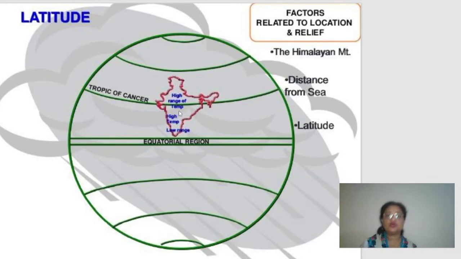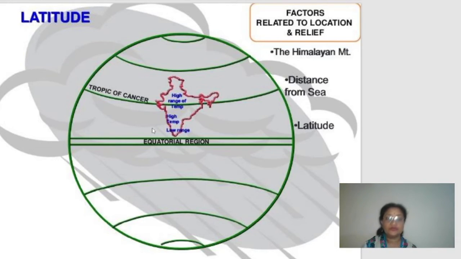So a major part of Indian subcontinent, which lies in the south of Tropic of Cancer, gets the tropical conditions. That means it lies in the torrid zone. From the Tropic of Cancer till Tropic of Capricorn, children, between the two tropics, the heat zone which lies here in between these two tropics is called the torrid zone. Or you can say the hottest zone of the earth. Clear? It is also many times called the tropical zone because it lies in between the two tropics.